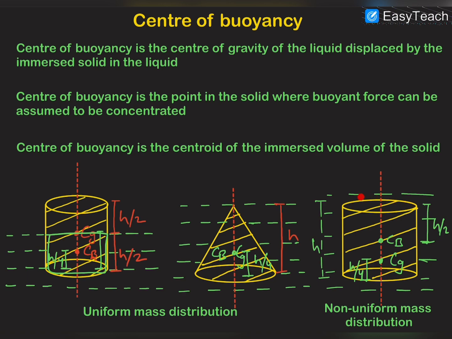As the liquid has a constant, invariable density, the center of gravity of the liquid displaced will be the geometrical center of the cylinder, which is this point, while due to the non-uniform mass distribution, the center of gravity of this solid cylinder will be at this point. So in this case, the center of gravity is below the center of buoyancy, but this happens only when the mass distribution is non-uniform.